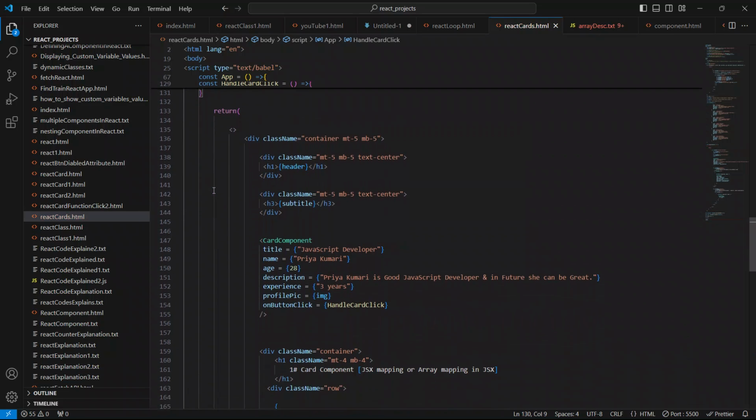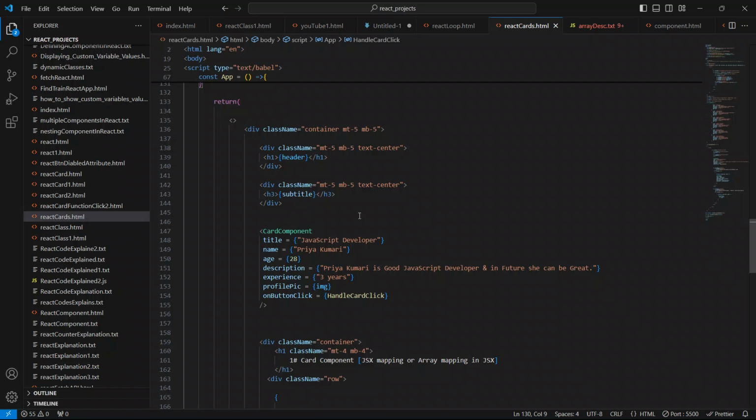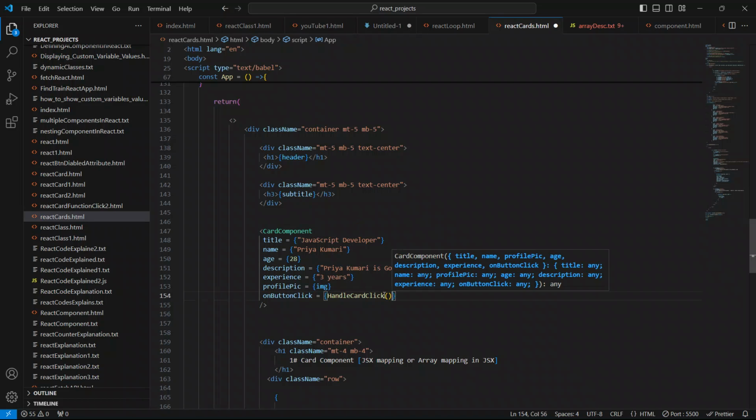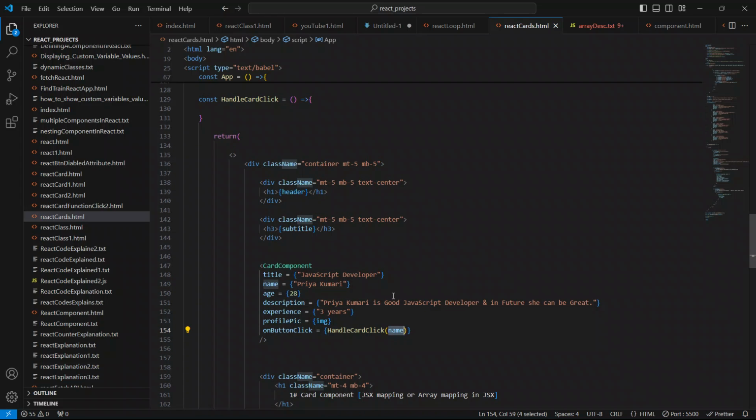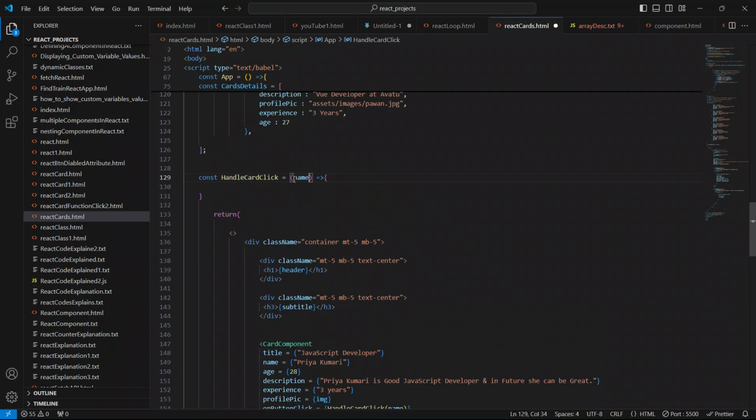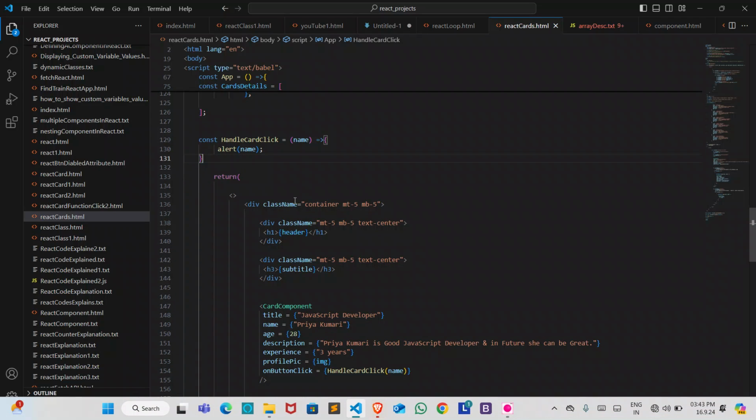We have to provide this name as a parameter to this function, so we have to receive this name here also. Just like this, and we will alert the name only as of now for the demo. So I'll just copy this name here. So save your code and go to the browser.